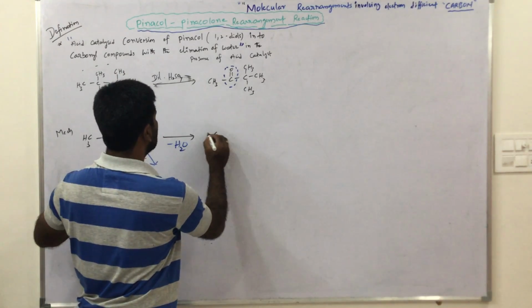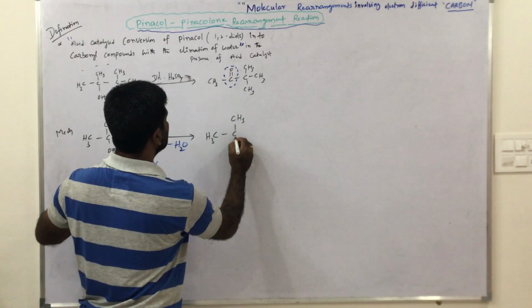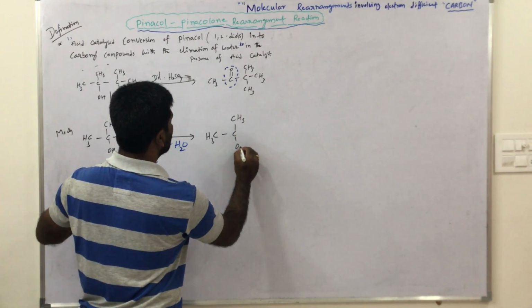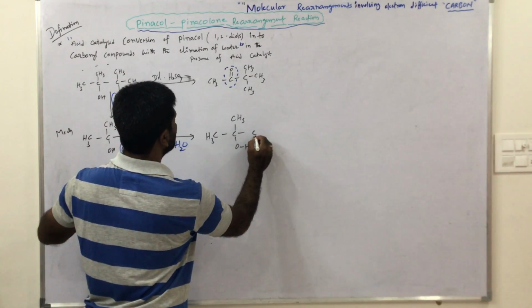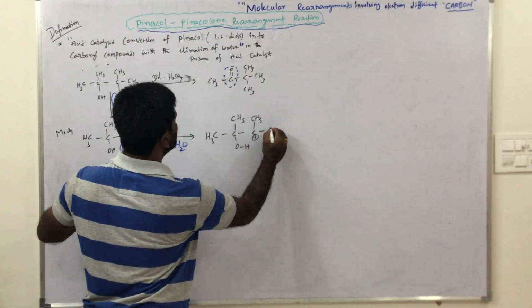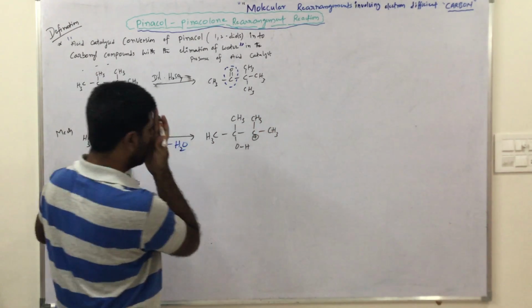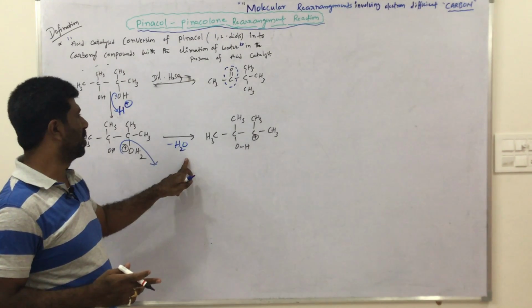Now the product is, for our convenience, written this way: C with a positive charge, CH3, CH3. OH2 is eliminated in the form of a water molecule.